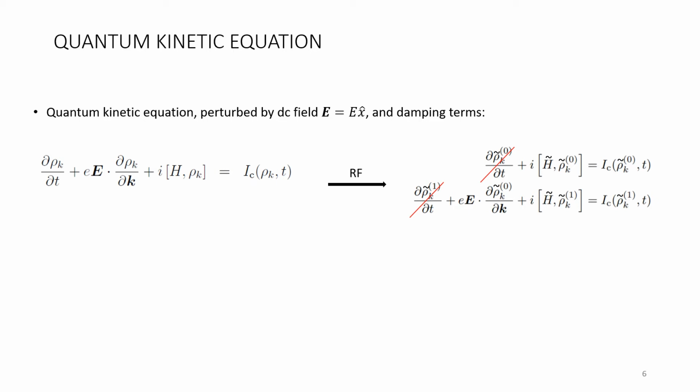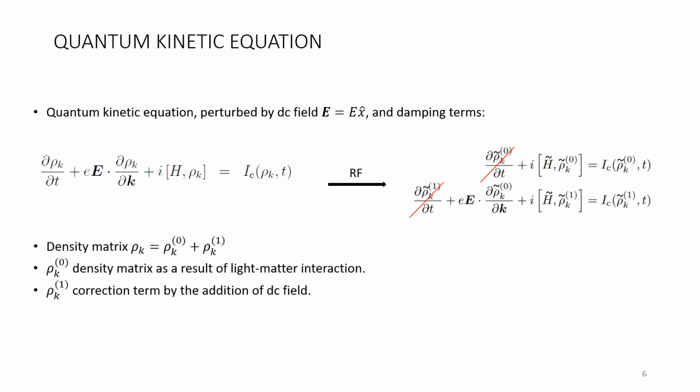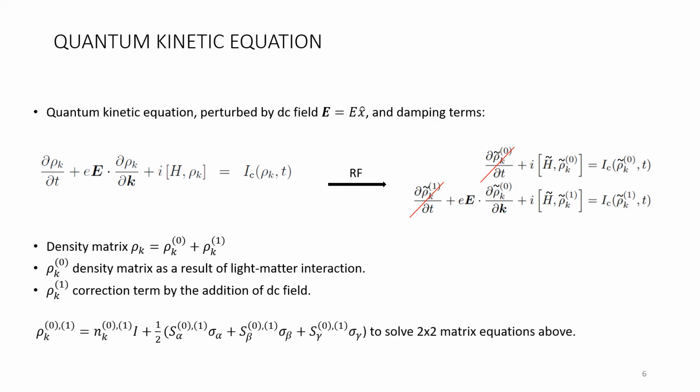The density matrix again has two components. The zero order component is the solution to the light-matter interaction, and the rho 1 component is the correction term due to the addition of the DC field. The density matrix is recast into this form from a set of transformed pseudo-spin bases, sigma alpha, beta, gamma, and the identity matrix.